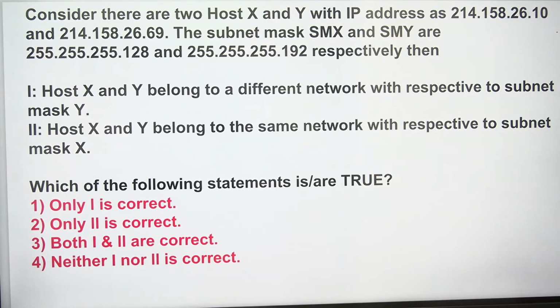Try, what will be the answer for this? This question is guaranteed to be expected. So X and Y with SMX, AND operation. Next, X and Y with SMY, AND operation. Do it like that. SMX is going to be 255.255.255.128. SMY is 255.255.255.192. Do the conversion properly. Only the necessary part, convert from decimal to binary.